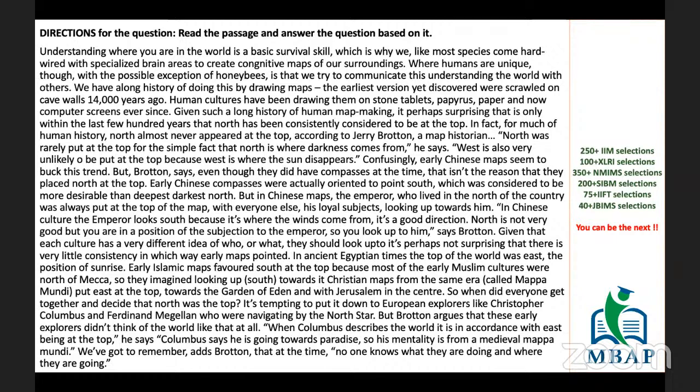It means information is directly given in the passage. All you need to do is look for the information, so you actually save a lot of time over there. For example, one question is specifically asking what the author means by a line, and the line is given. Now you know that this line is given somewhere in the second paragraph. You can simply go to the passage, identify that paragraph, read that paragraph, and you get your answer. Okay, that's why reading the question saves a lot of time.